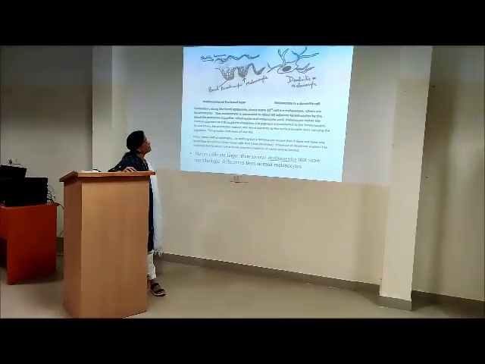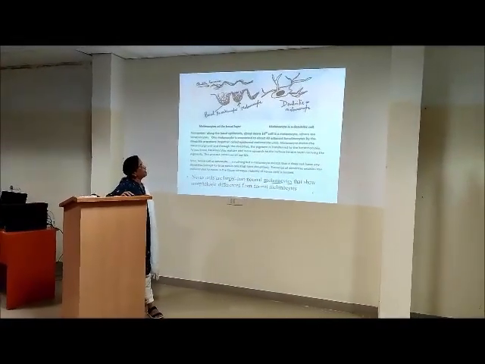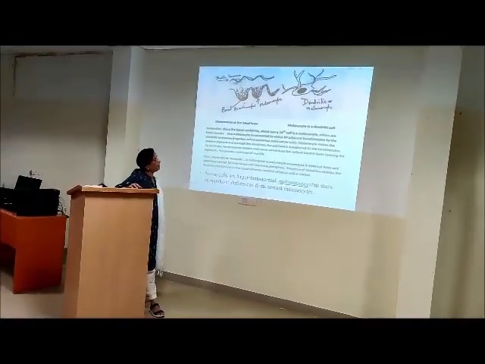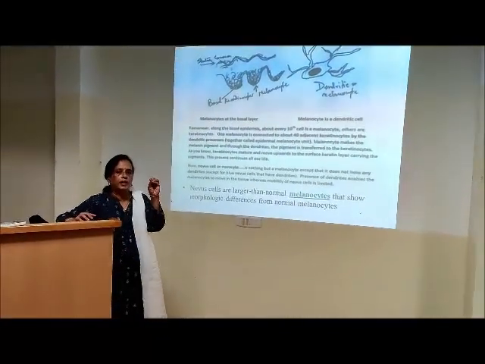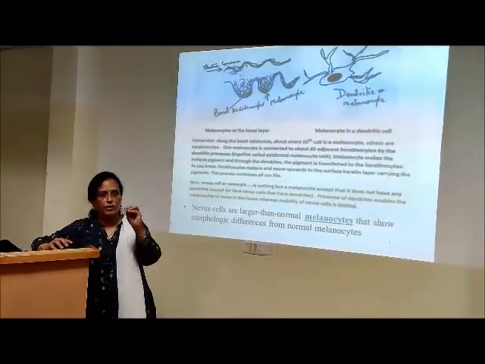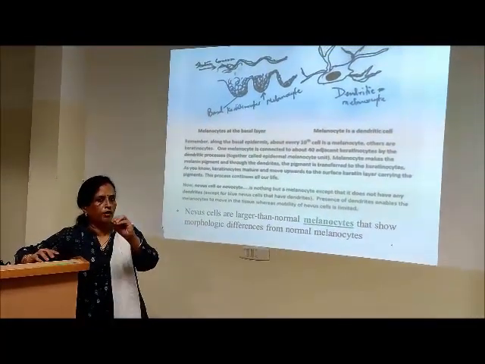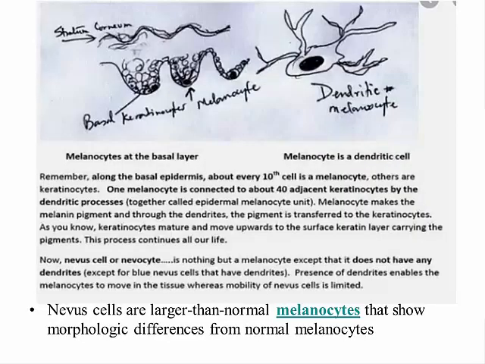Just look at this. So this is the basement membrane and the epidermal cells. For every 8 to 10 basal cells, remember you had drawn in the last diagram of BCC the basal cells, which were elongated, tall columnar, for every 10 basal keratinocytes there is a melanocyte. That is normal.